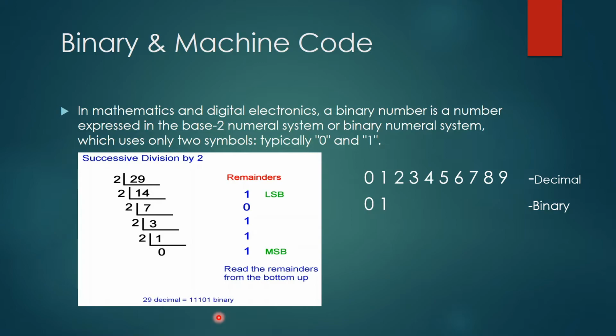Same for any other number, like 13: divide it by 2 until you get 0, then reverse the remainders and write them down, and that is the binary equivalent of that number. The last remainder is called the LSB, the least significant bit, and the first is called the MSB, the most significant bit. You just have to know about this. We will talk about this later, so don't worry.